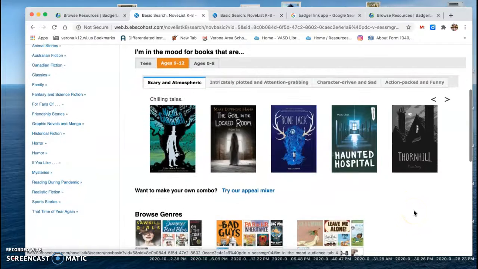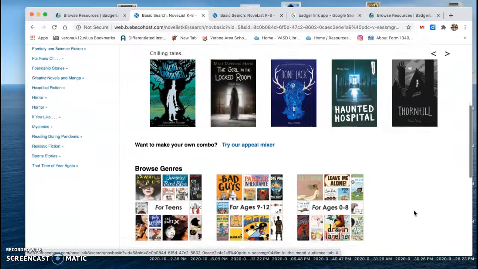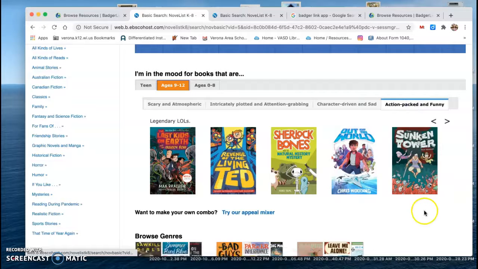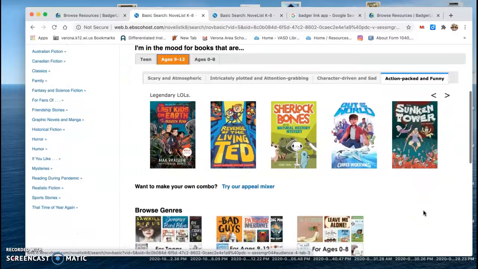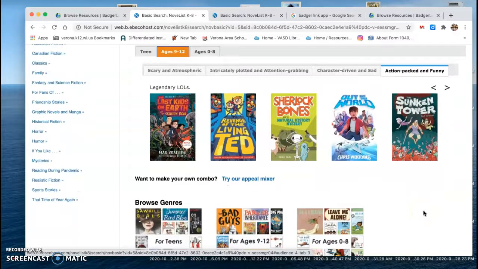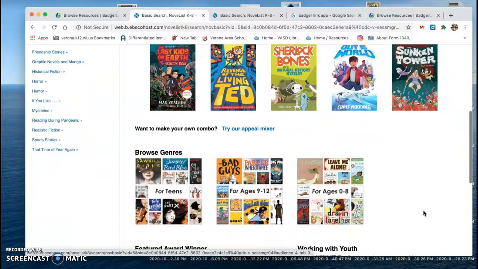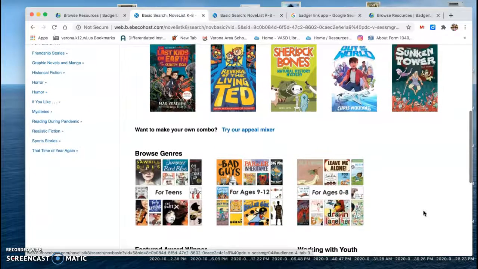It looks like I can choose scary and atmospheric, intricately plotted and attention-grabbing, character-driven and sad. You know what? I'm going to stick with the funny. So legendary laugh out louds. So here are some books that are guaranteed to make you laugh.